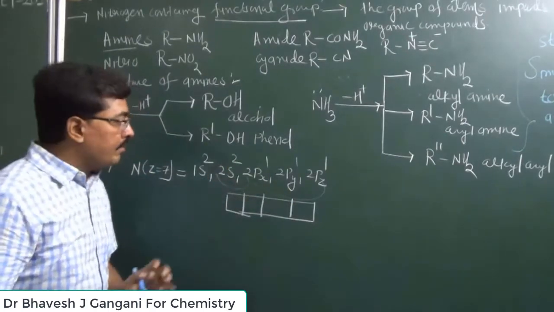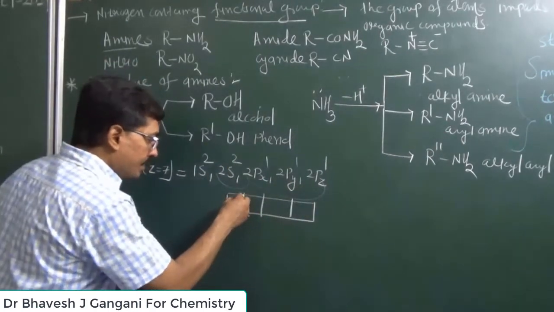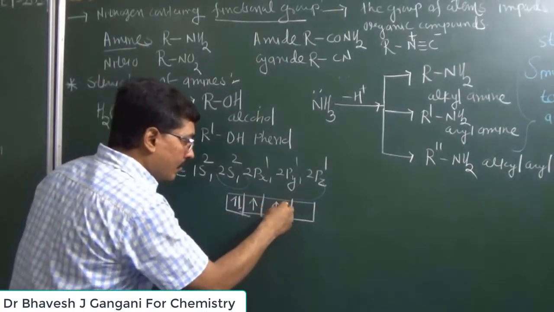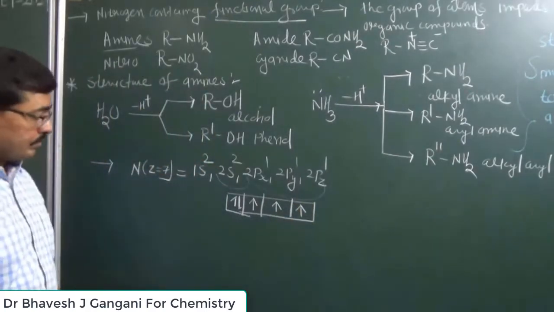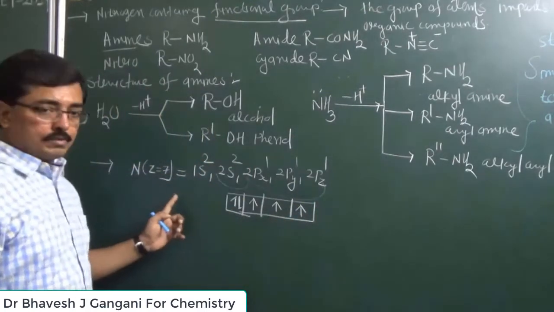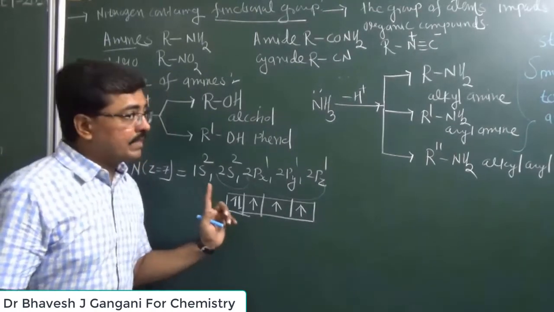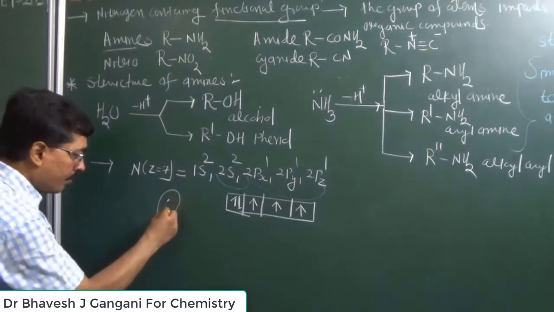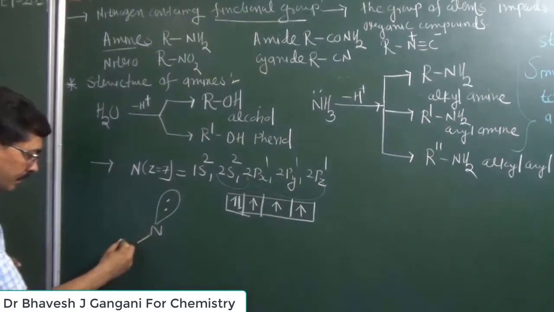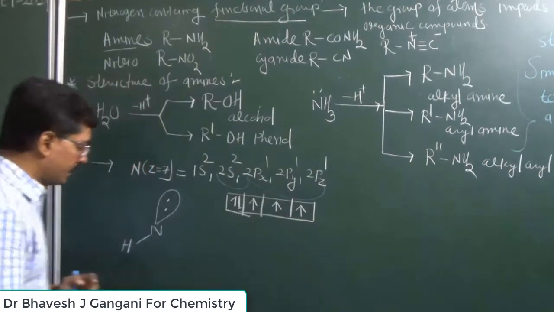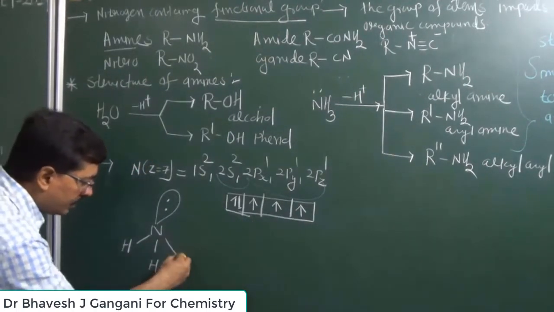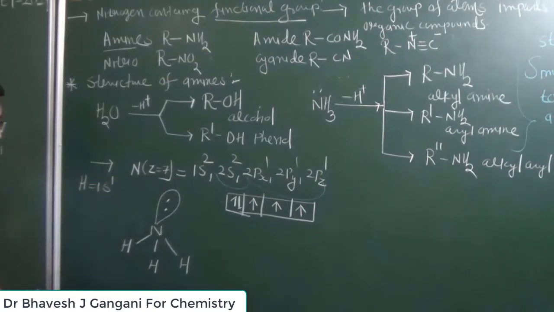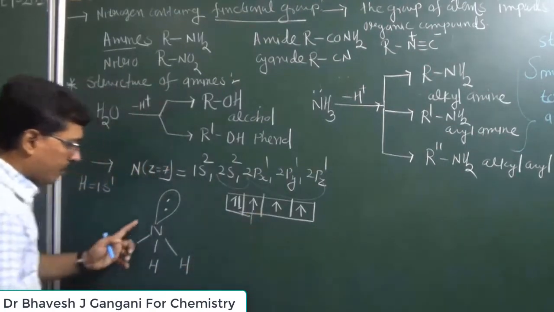Now in this sp3 hybrid orbital, 5 electrons are arranged. One orbital has 2 electrons and all the other orbitals have 1 electron each. So in the ammonia structure, nitrogen has sp3 hybridization. In this sp3 hybridization, nitrogen has 1 non-bonding electron pair, and the 3 sp3 hybrid orbitals share their electrons with the hydrogen atoms. Hydrogen has the electronic configuration 1s1. So we get the structure of ammonia.